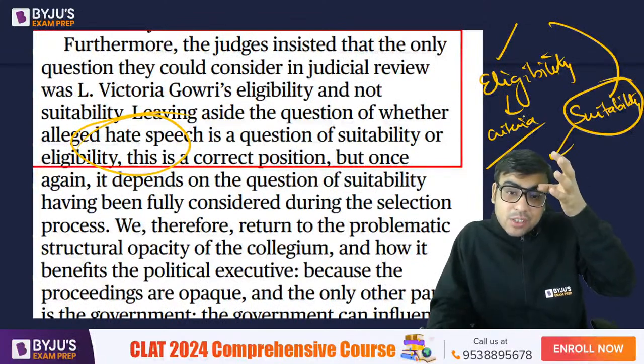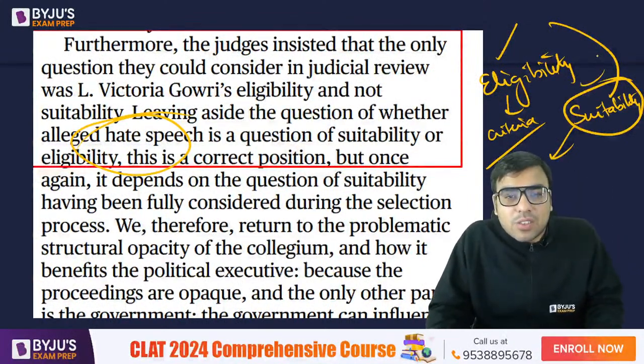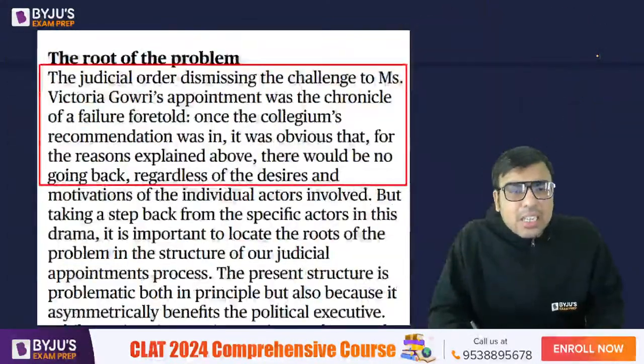Author के हिसाब से क्योंकि उनके against hate speech का allegation है, इसलिए वो शायद suitable नहीं है. That is what the author has written. So that is about it.